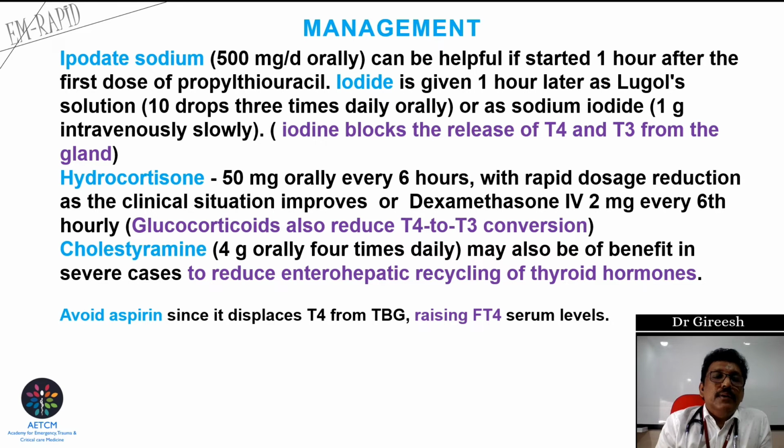That is very important. In acute settings, we have to prevent the release of T4 and T3. Hydrocortisone can be tried, 50 milligram orally every 6 hours. It should be used to reduce the T4 to T3 conversion. Cholestyramine can reduce the enterohepatic recycling of thyroid hormone, 4 gram orally, 4 times daily.